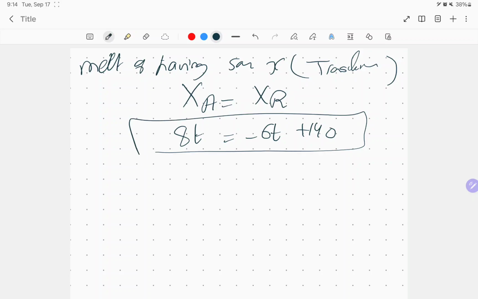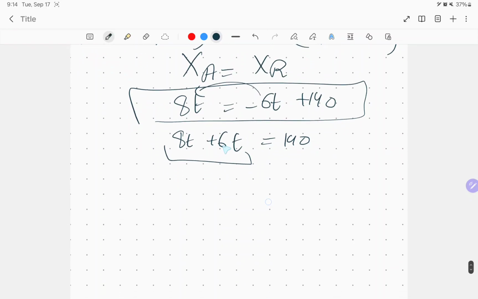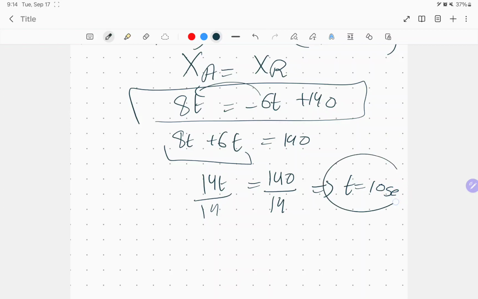Take this to the other side, change sign. So 8t plus 6t equals 140. 8 plus 6 gives me 14t equal to 140. Divide by 14, divide by 14. So t is going to be 10 seconds.